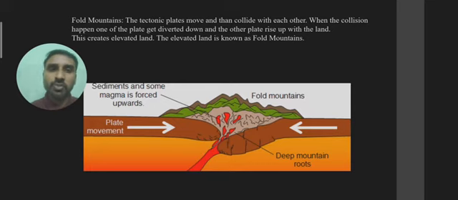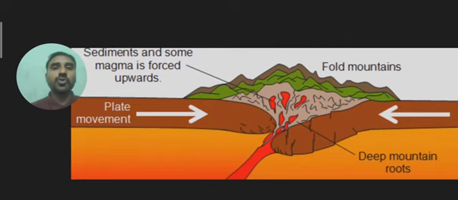So what exactly happens over here? It enters down. When it goes down, the plate movement arrow starts to rise up. As it starts to rise up, all the sediments start to move up. Okay, just have a look. This plate movement, where plate movement is written, this land is going to travel up. It will show a steep rise.